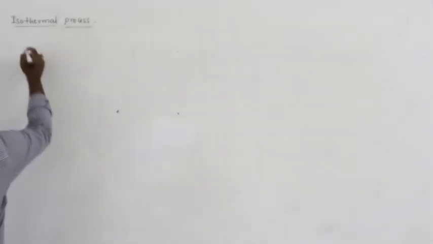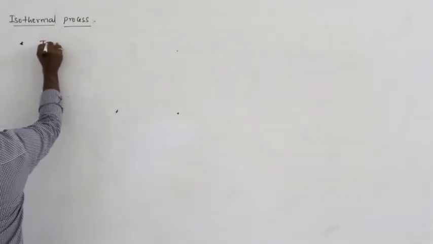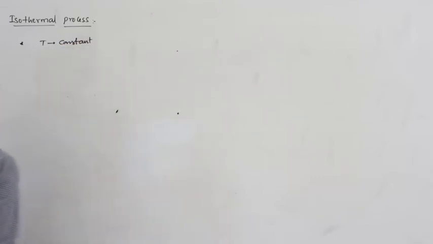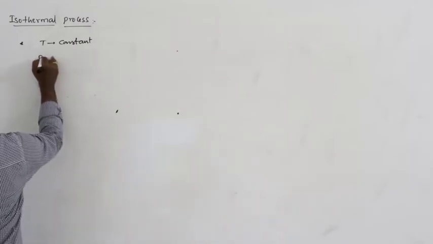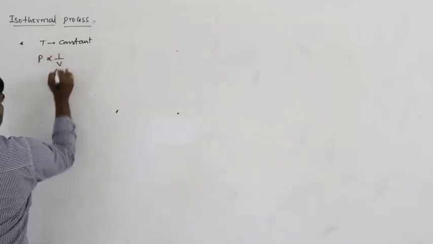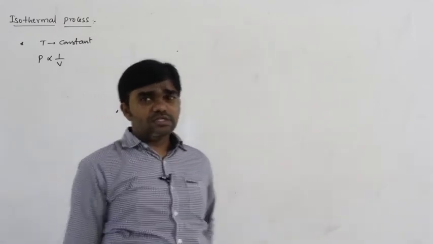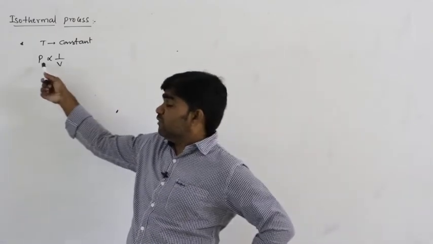Come to the point. Here we discussed that the temperature of the system remains constant. If the temperature remains constant, what are the remaining variables?